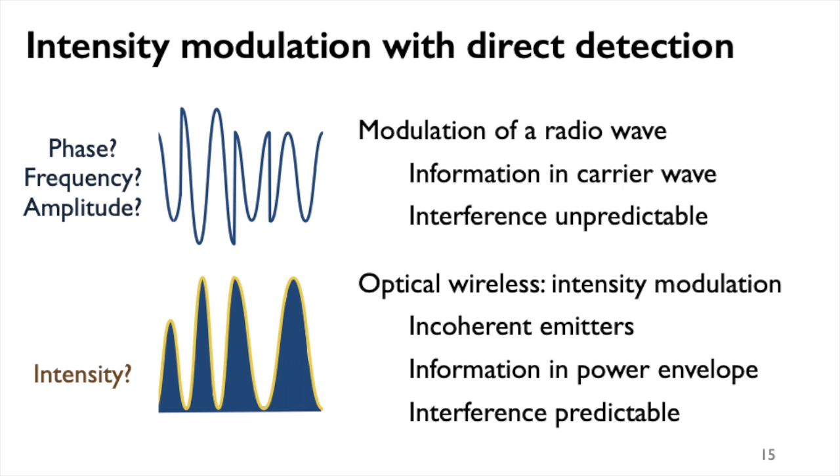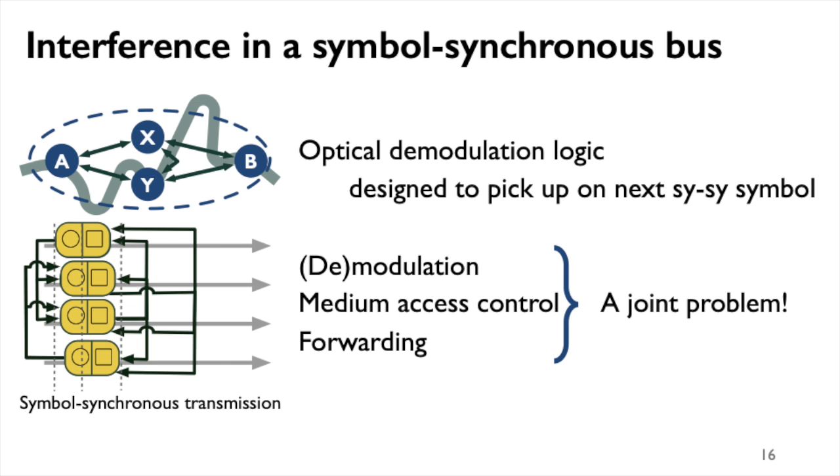Optical wireless networking, by contrast, does not encode information in the low-level properties of a carrier wave. We modulate the intensity of an LED, so we're looking at the power envelope of the underlying electromagnetic wave. Moreover, LEDs are incoherent emitters, meaning that they keep a consistent phase for only a very short period of time. These two aspects result in the fact that interference patterns between optical transmissions are somewhat predictable. If you take two LEDs and let them transmit the same intensity signal at the same time, a receiver will simply see that very same signal with a higher intensity. The same is not true for radio transmissions.